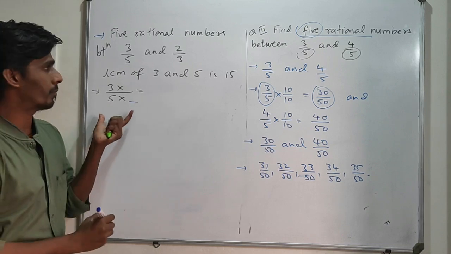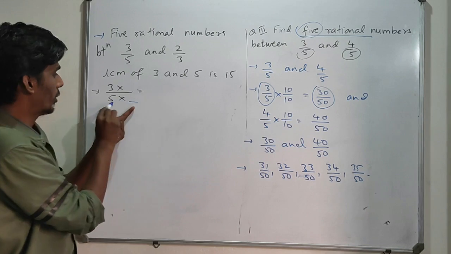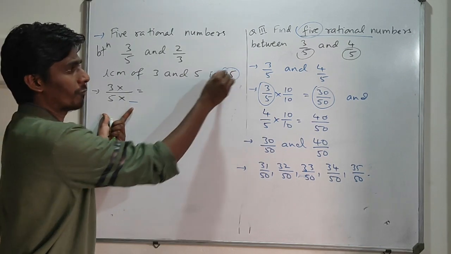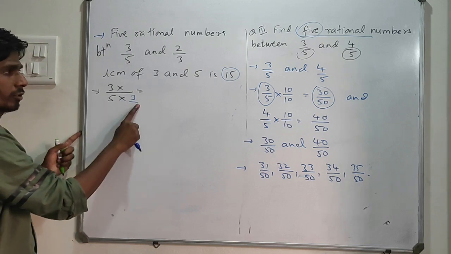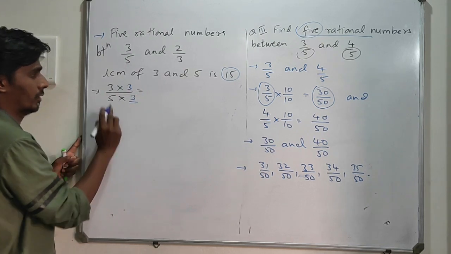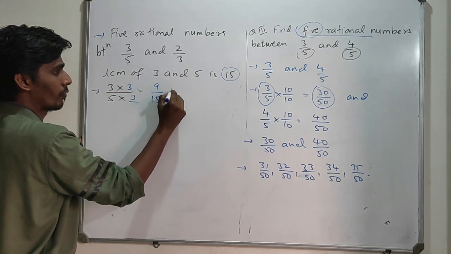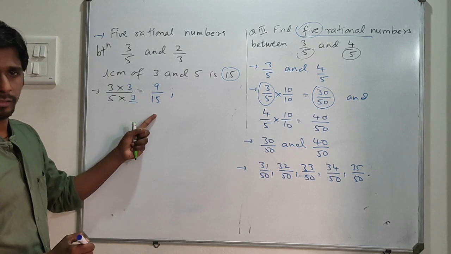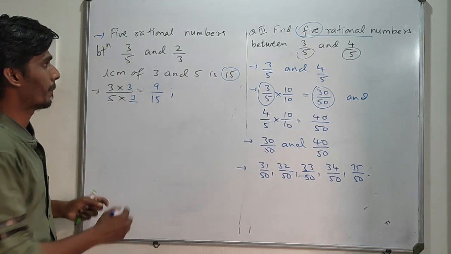This is important, you better pay attention clearly. 5 into what are you going to multiply to get 15? So 5 into 3 is 15. Whatever you multiply here, the same thing you have to multiply here. So 3 3s are 9 and 5 3s are 15. So I got 9 upon 15, which is the equivalent fraction for 3 by 5.